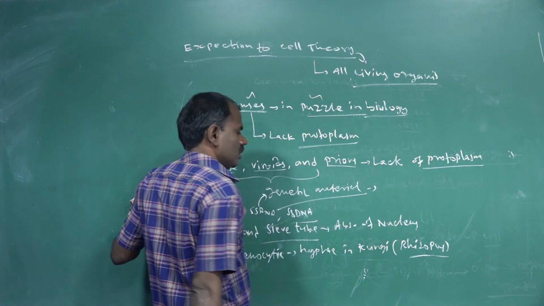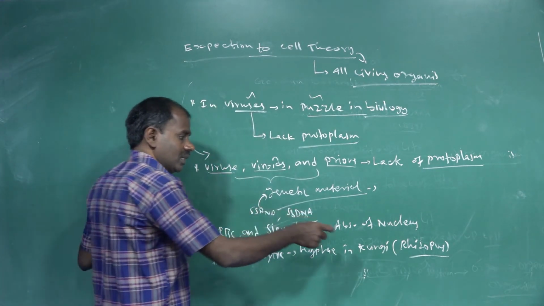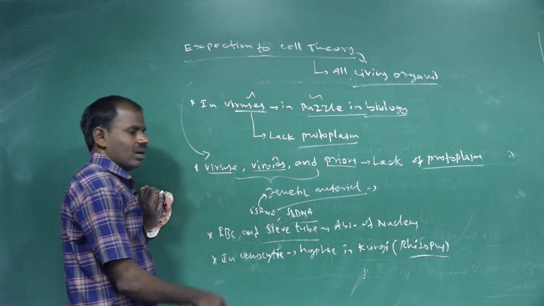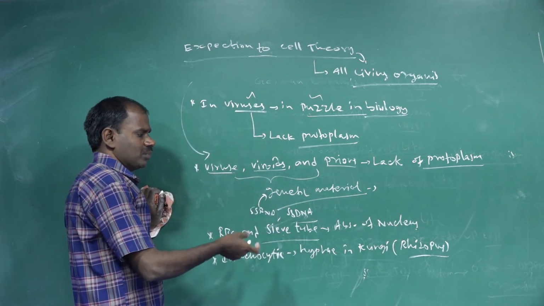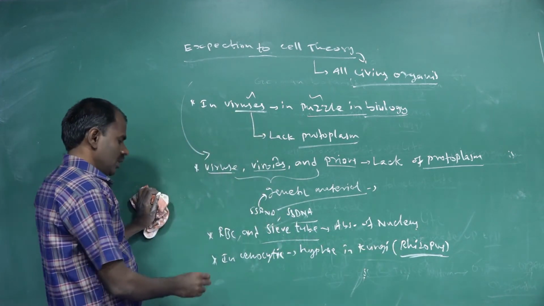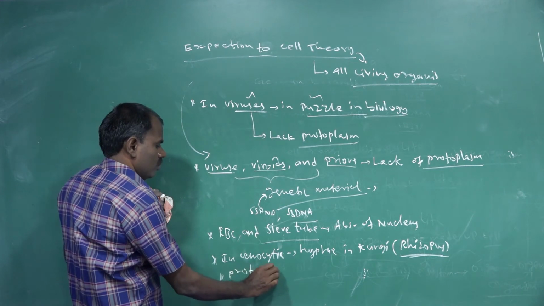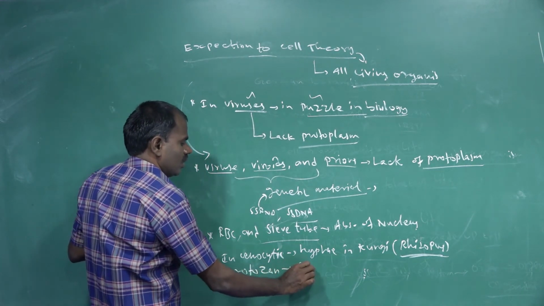In Rhizopus, the exception to cell theory is that the organism is not made of separate cells; multiple nuclei occur in one unit. Some protozoa are also called acellular organisms.